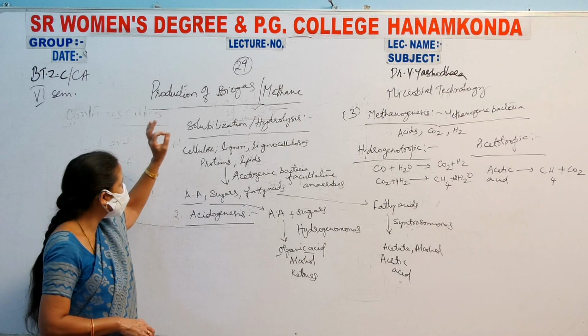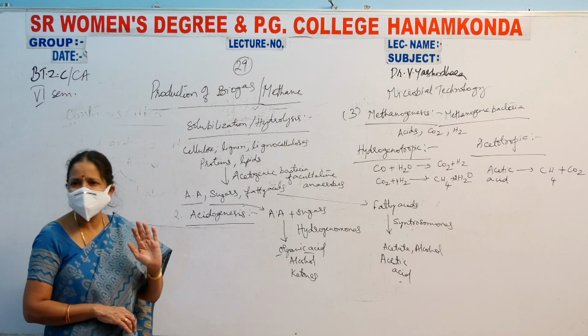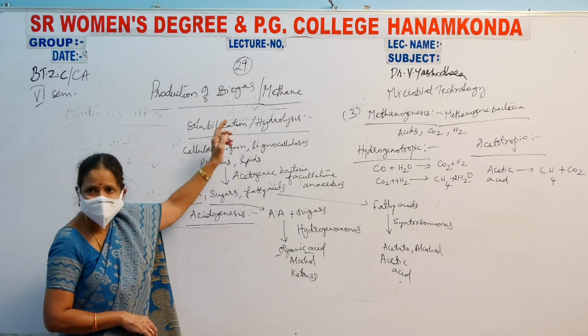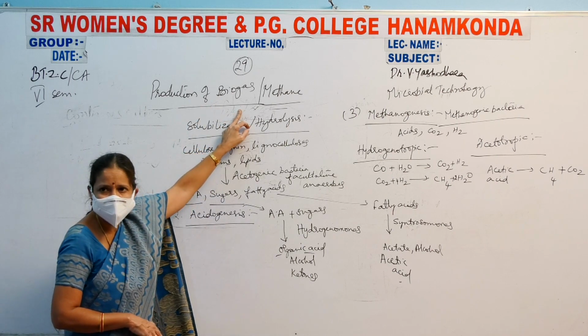Previously we used to call it gobar gas, but as we are mixing all the agricultural waste and vegetable and kitchen waste, we should not call it gobar gas. Instead we have to call it biogas.